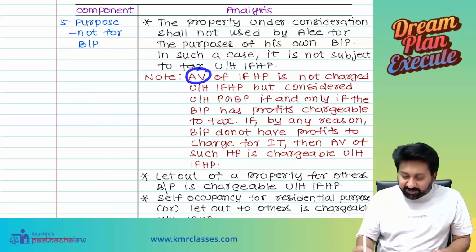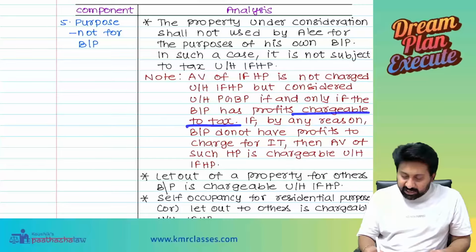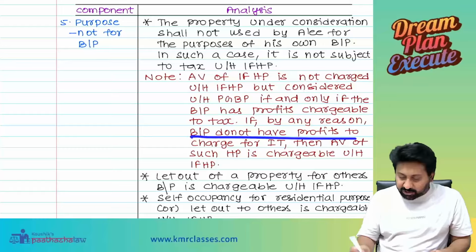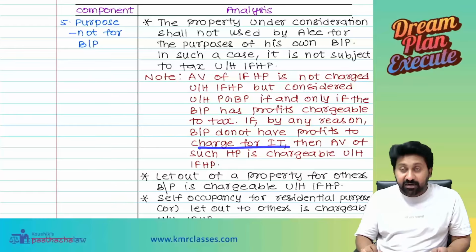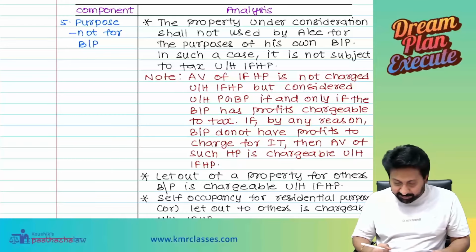Annual value of the house property is not charged under the head IFHP, but considered under the head PGBP if and only if the business or profession has profits chargeable to tax. If for any reason the business or profession does not have profits to charge for income tax, then the annual value of such house property is chargeable under the head IFHP.